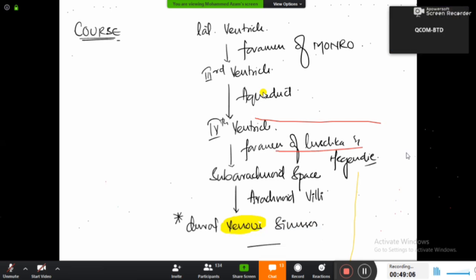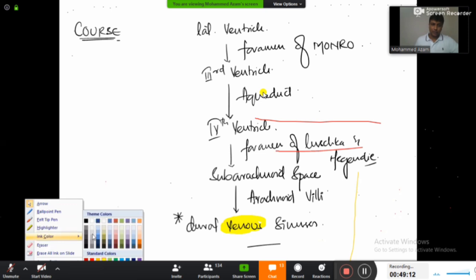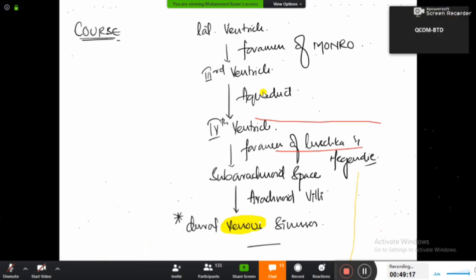Someone wanted the explanation of arachnoid villi. You have got the arachnoid mater, and the arachnoid mater will form finger-like projections, villi. I think you have studied about the villi in the intestines. So they're finger-like projections like this, but here it is made up of your second meninge, that is the arachnoid mater. Next one. First CSF is formed by amniotic fluid and all those things that we'll see in the embryology part. Don't worry about that.